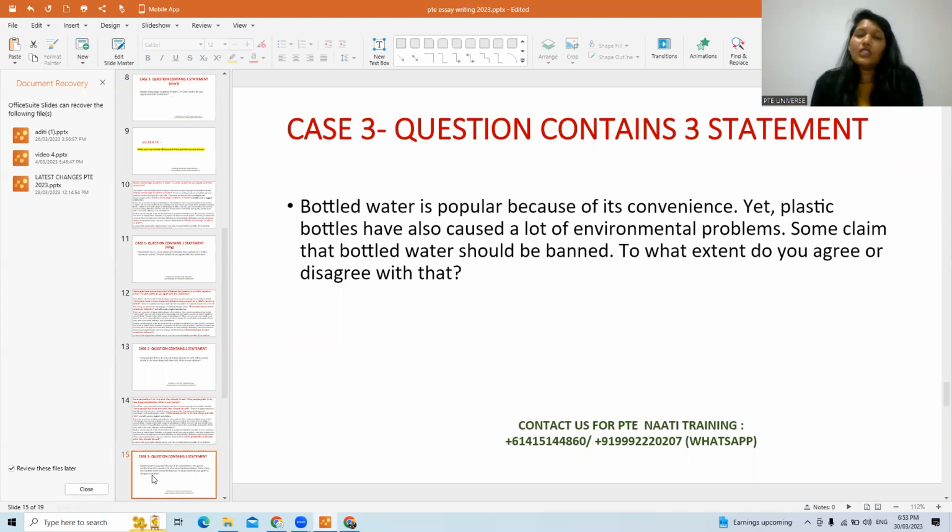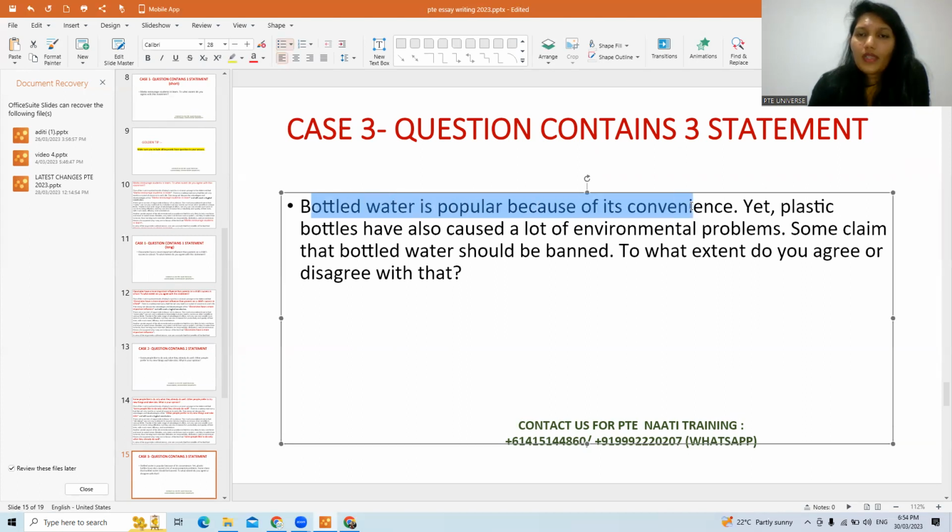Now, sometimes what happens in the exam, we have a very large statement, a very big statement. Students do not even read the statement, they just start typing. But again and again, it's a computer-based exam, lots of tips and tricks. You do need to understand that the computer is understanding your writing on the topic and that you're including all the keywords from the essay statement. See now, it has 3 statements.